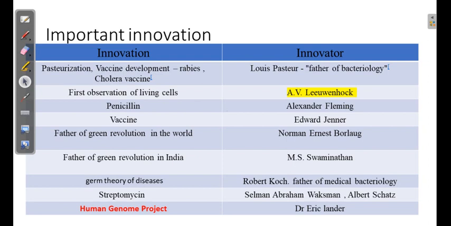Then Robert Koch. Robert Koch was also a doctor. Basically, he came up with the germ theory of disease. What he observed was that there are many diseases in humans that are due to infection by microorganisms. He was the first one who started to analyze the blood for the appearance of microorganisms, and then he stated that there are many diseases in humans which are due to infection by microorganisms.